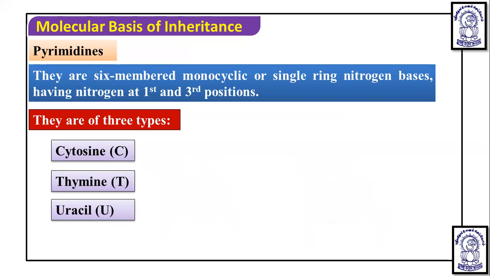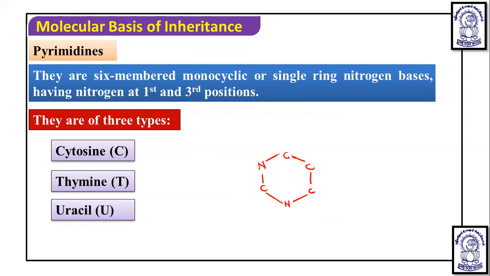and uracil. If we talk about the structure, the pyrimidine ring is like this. Okay, so this way the particularly the things happen.